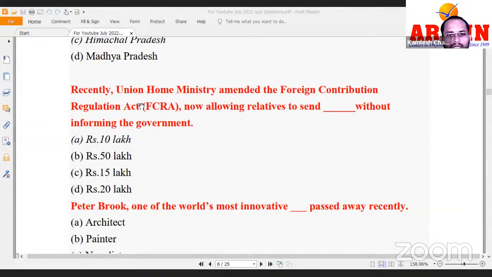Himachal Pradesh launched it. Recently, the Union Home Ministry amended the Foreign Contribution Regulation Act (FCRA). The FCRA regulations were amended. That means some changes were introduced. Now relatives are allowed to send how much amount of money without informing the government.